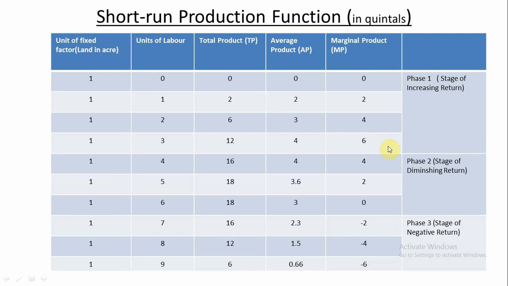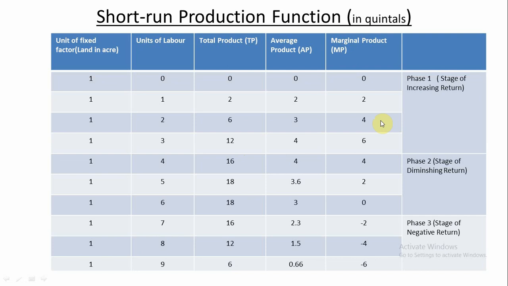So you see here, up to the third unit of labor applied in the production process, when the proportion of labor and land becomes 1:3, at that point the marginal product is maximum and the total product increases at an increasing rate up to that point.